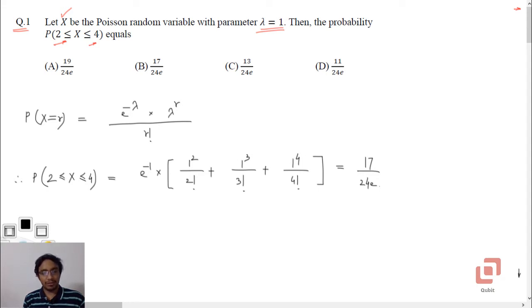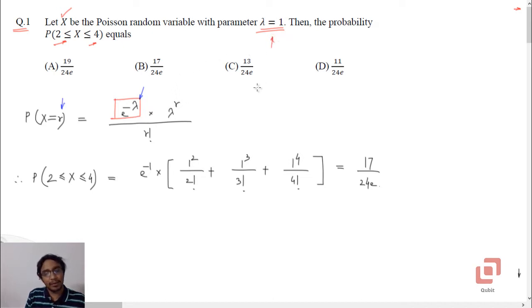To solve this you should know the formula. The formula that the random variable takes the value r in a Poisson probability distribution is given by e to the power minus lambda into lambda raised to r upon r factorial. So the term that is going to be present in all probabilities is e to the power minus lambda.